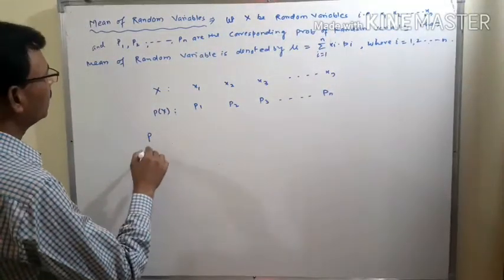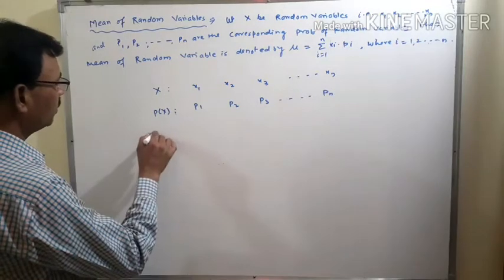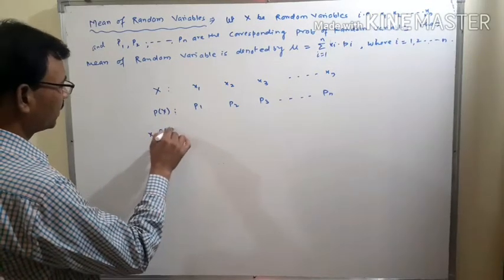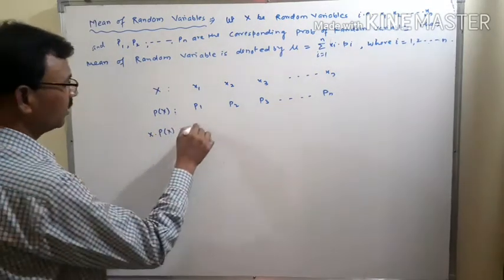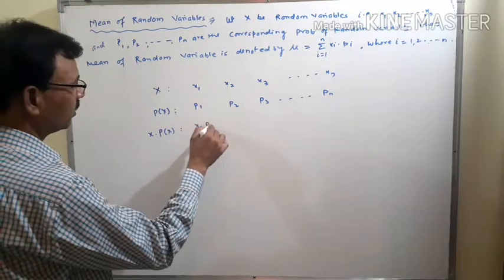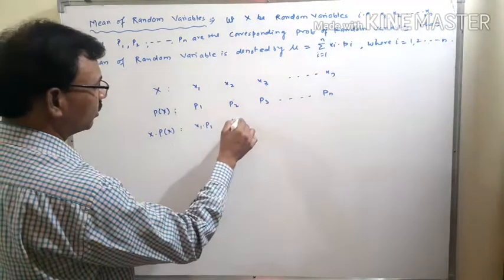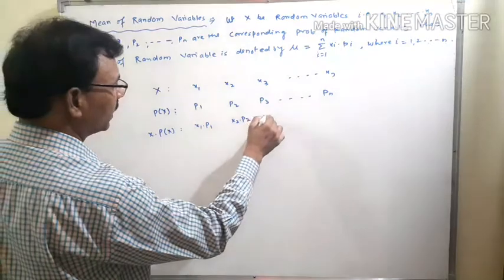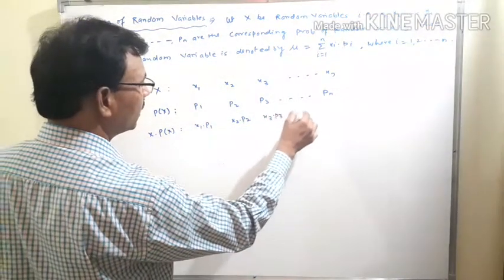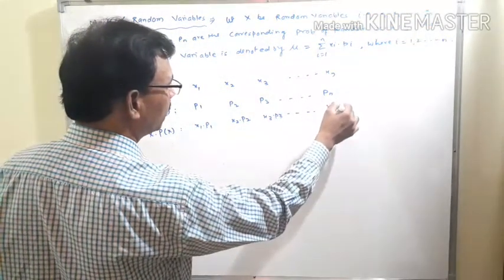Now x into P of x is denoted by x1 into p1, x2 into p2, x3 into p3, ..., xn into pn.